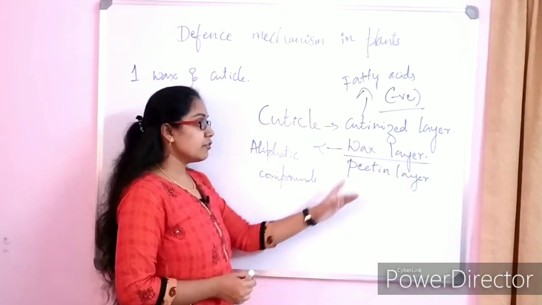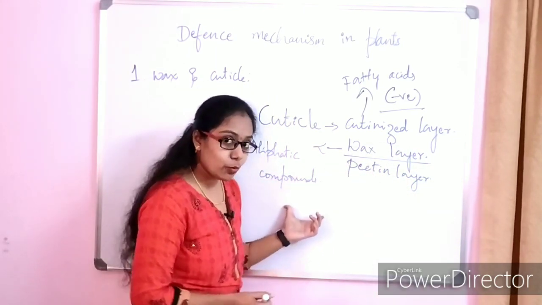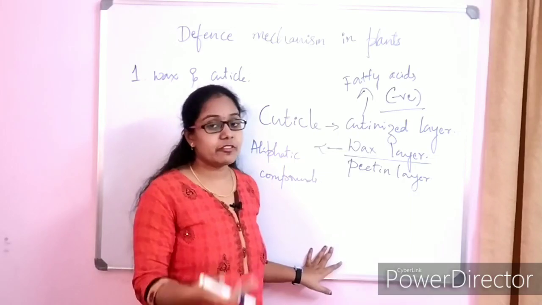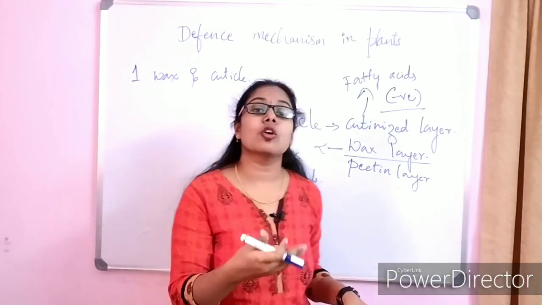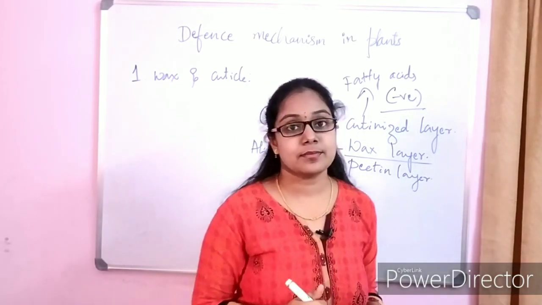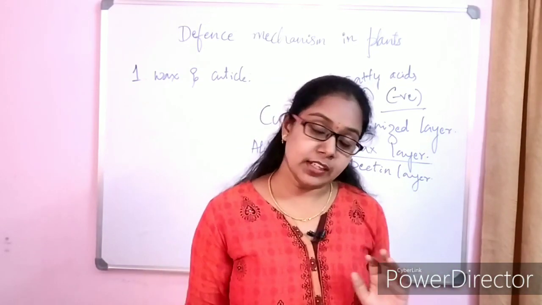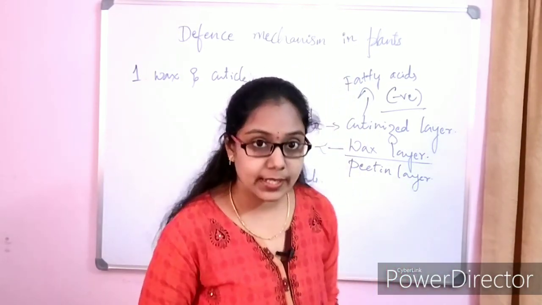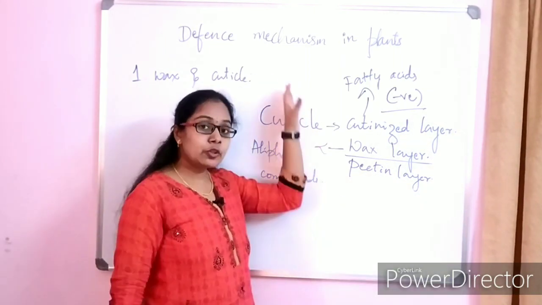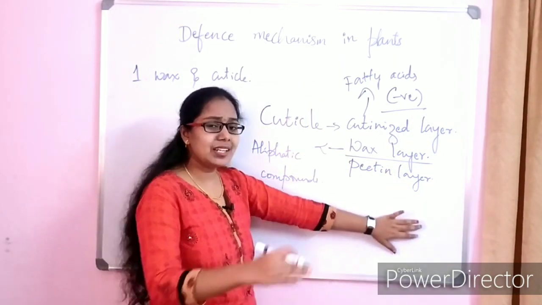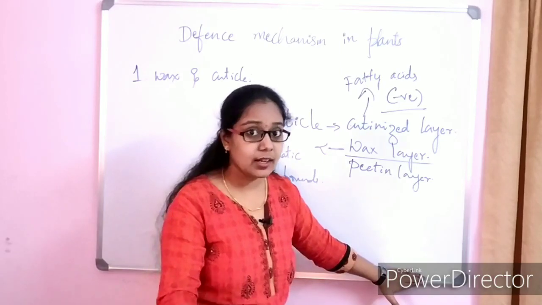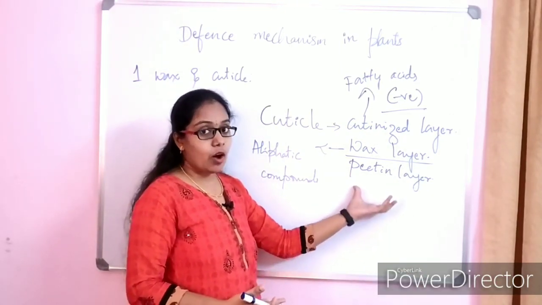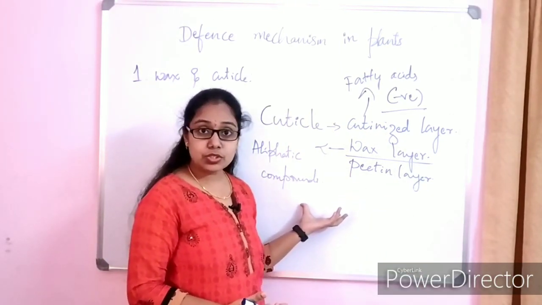In the wax layer, which is made up of aliphatic compounds, these aliphatic compounds prevent the retention of water on the host surface. Okay, and in turn it helps in the spore germination also. Getting? So this is how this cuticle layer, which is made up of three different types of layer, helps in avoiding the entry of the pathogen.